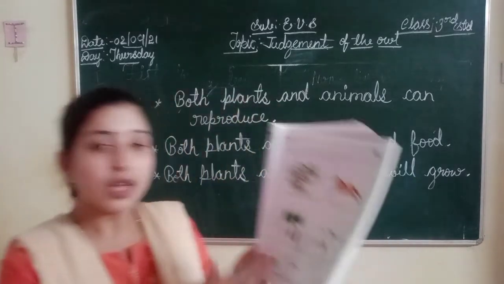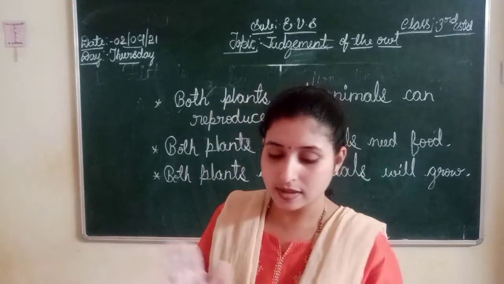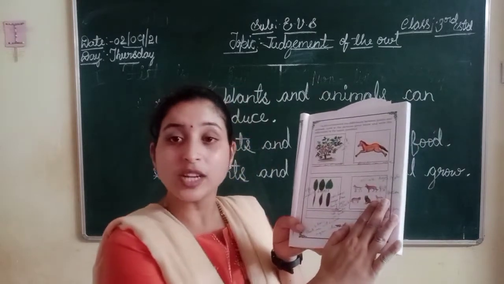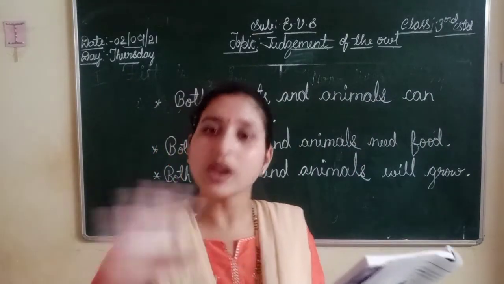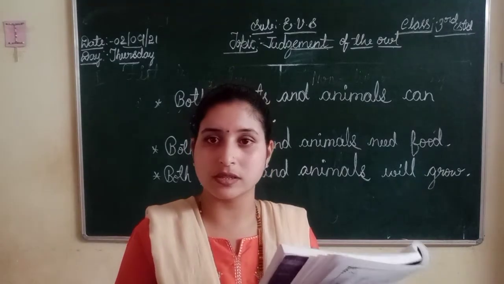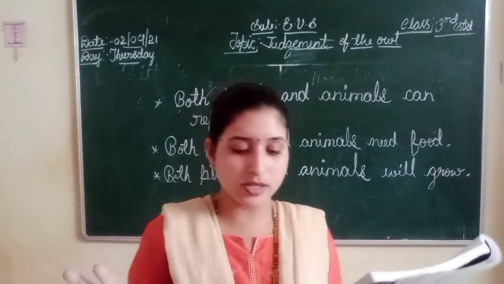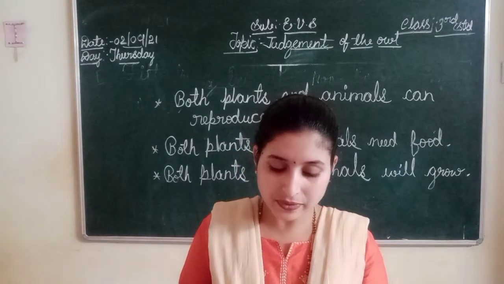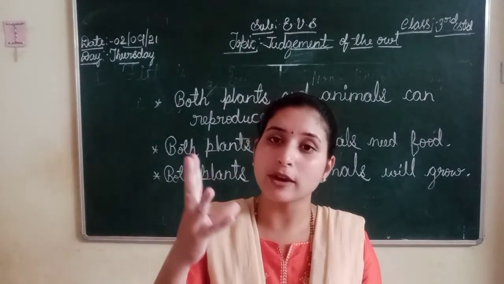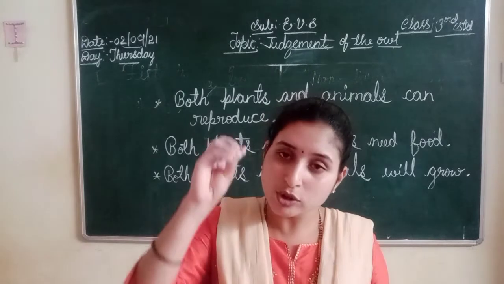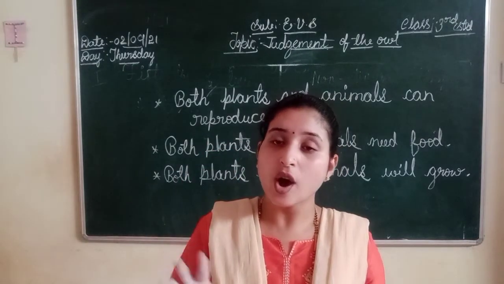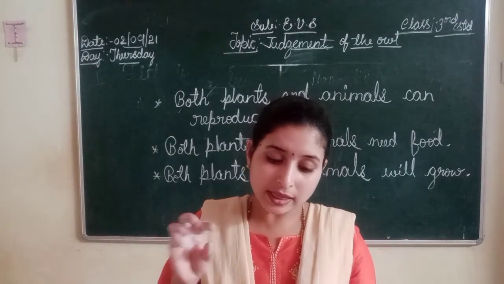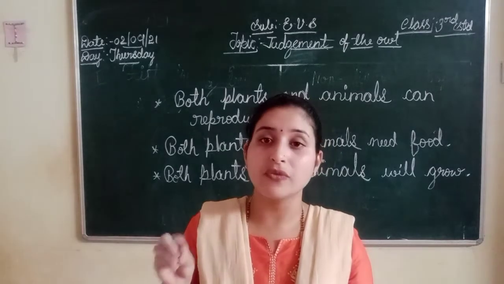One more. Here they have given different kinds of leaves on the left side, and on the other side they have given the dogs picture. Here you just observe, all are dogs, children. You just observe the left side picture, different kinds of leaves. Whichever mango tree you observe, all the mango tree leaves are same. But in the second picture, they are all dogs, but they are different from one to other.